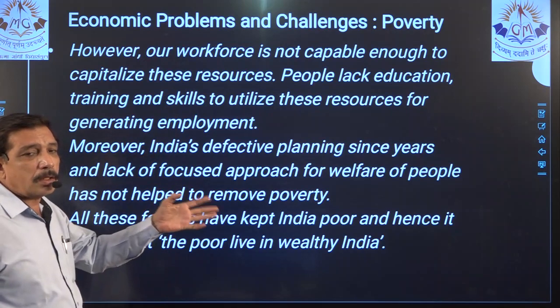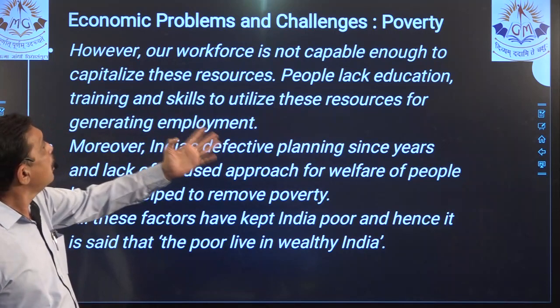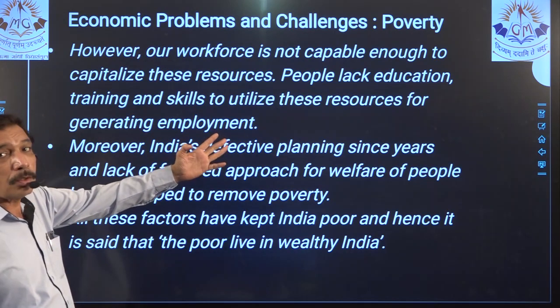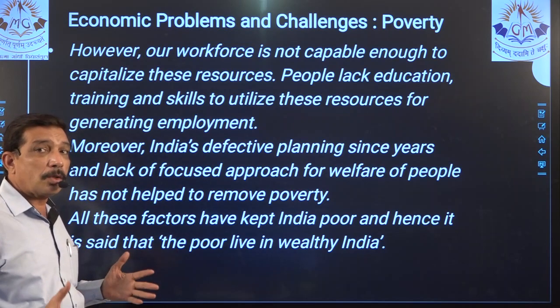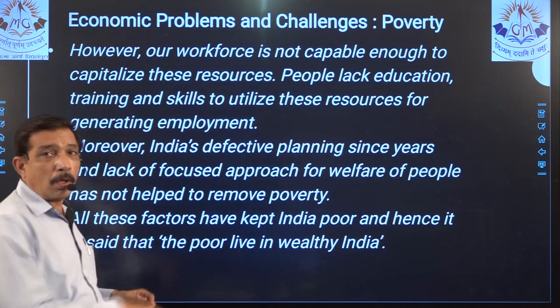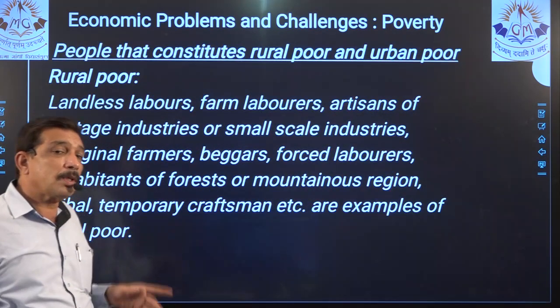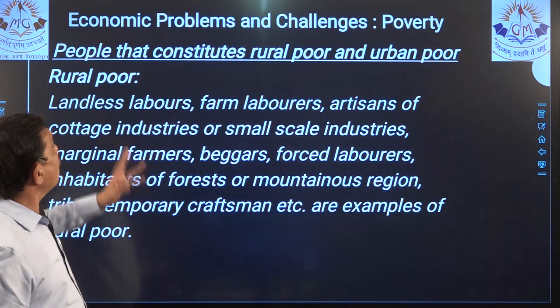Moreover, defective planning, people lack education, capital, resources, people do not have proper training and skills to utilize them, so the resources are wasted, or resources are lying but we are not able to use them. As these factors are present, we can say that this is a give reason, and this has to be in 2 marks.